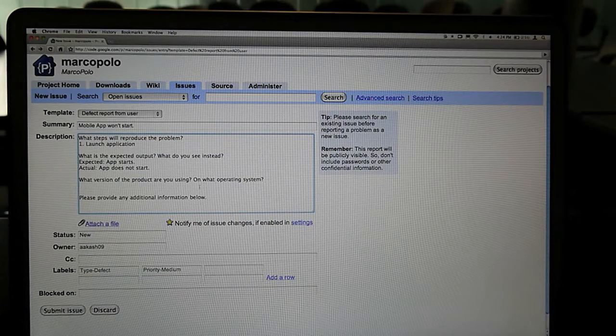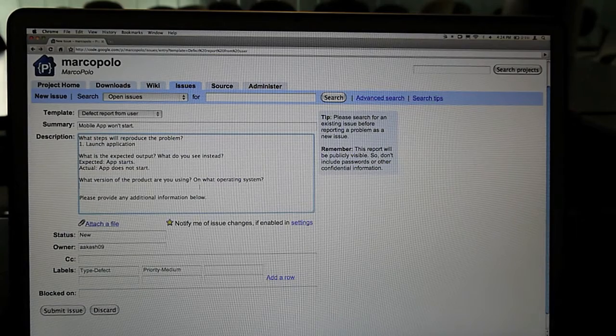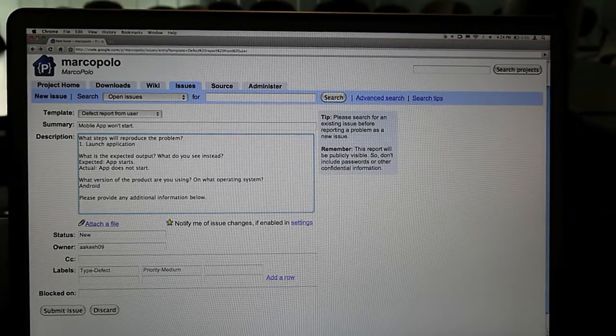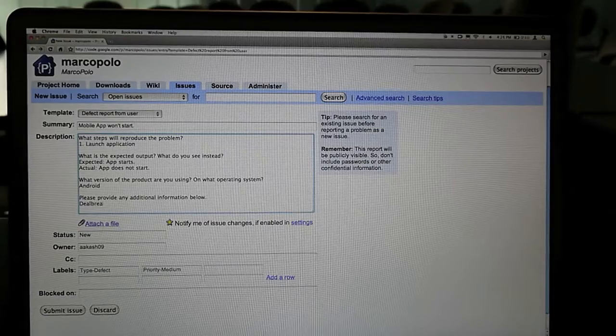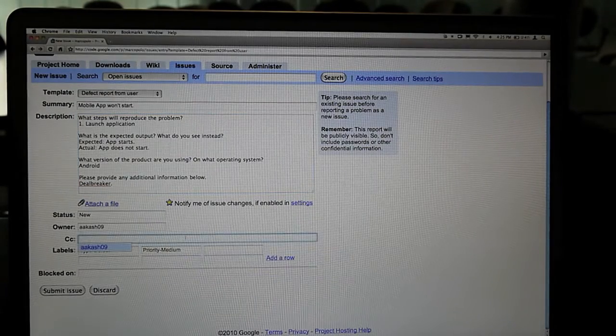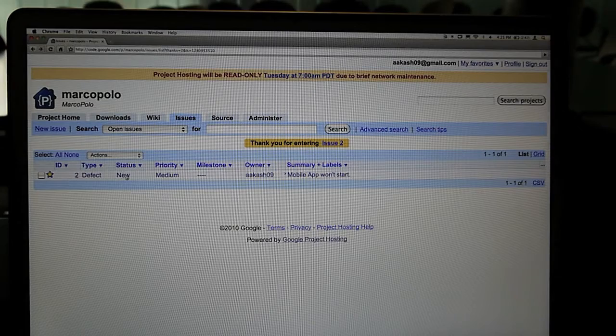What version of the product are you using? To answer this question, we'd like you to enter the application that you saw this bug on. So for example, you'll be saying Android. And if you were logging a bug about the web user interface, then you could type web. And if there's any information, deal breaker. So that's not okay. And you can type, and yeah, that's it. And if you want to assign a priority, that'd be nice as well. And you just hit submit issue here, and now we can see that this shows up here, and I can look at it and figure out why my app won't start.